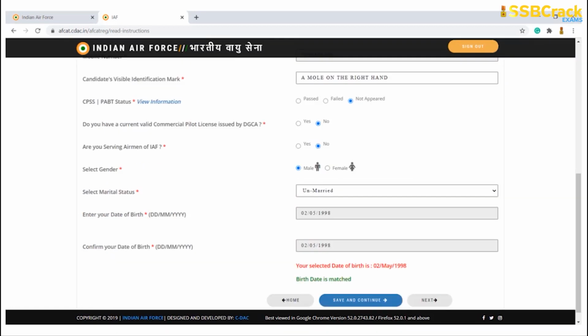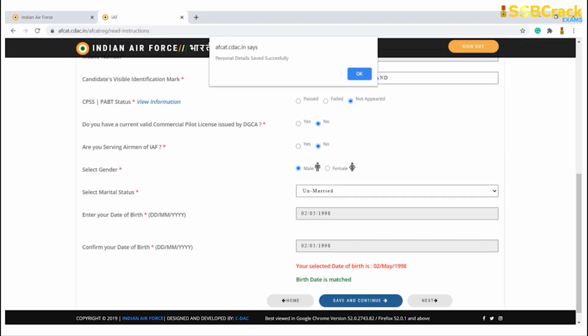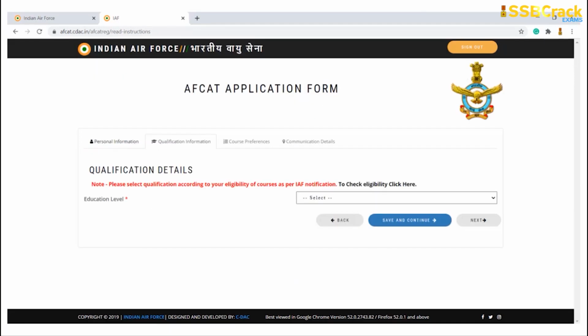Once you fill up your personal details, you will be redirected to enter your date of birth. Once you enter your date of birth, it will again ask you to confirm the date of birth, because it is very important that students do not type a wrong date of birth. Once the date of birth is matched, you can click on save and continue. The moment you click on it, it will say that the personal details have been saved successfully by the afcat.cdac.in page. Then you can click on OK. After that, you will be redirected to the qualification details page.